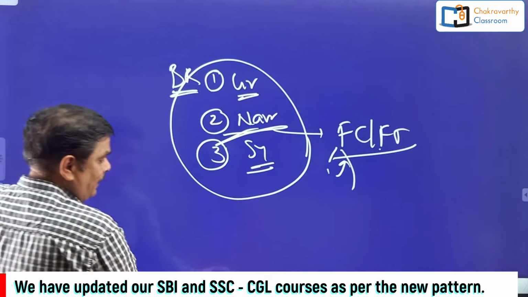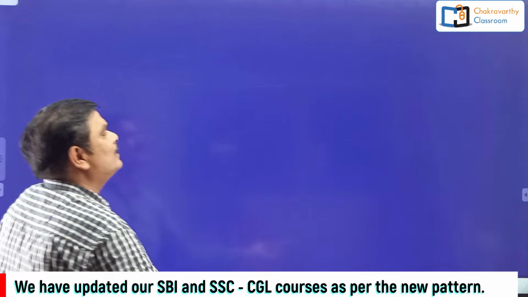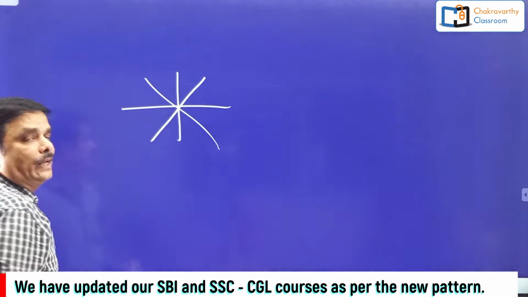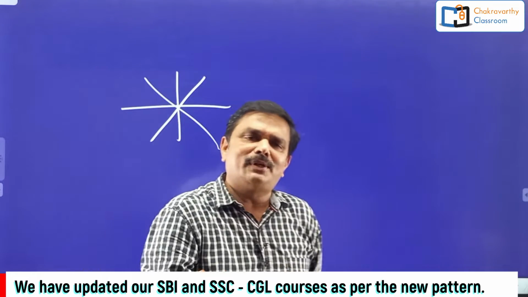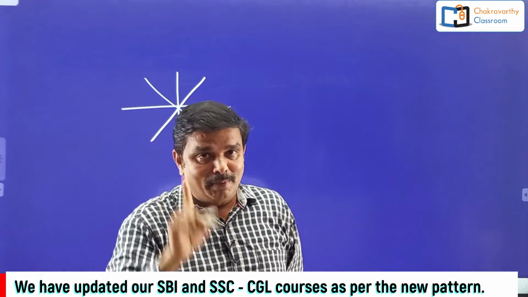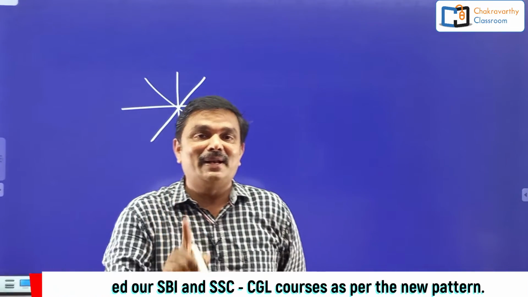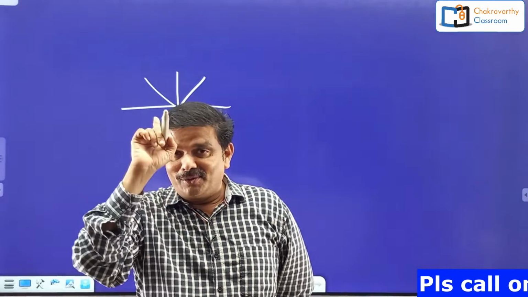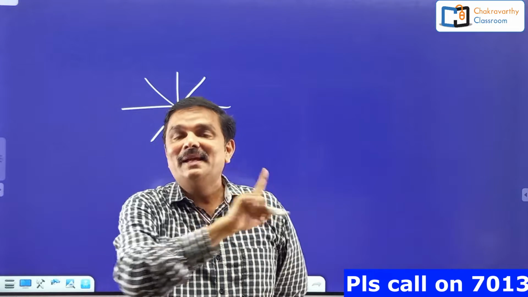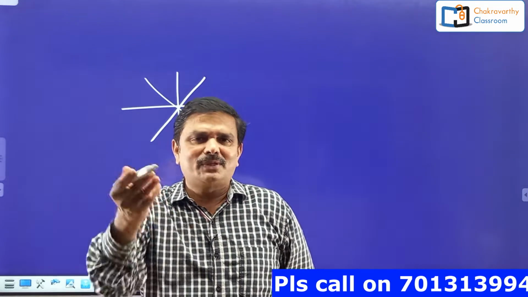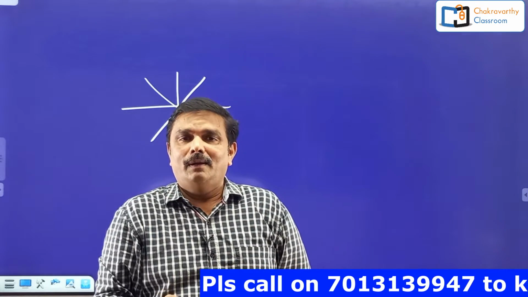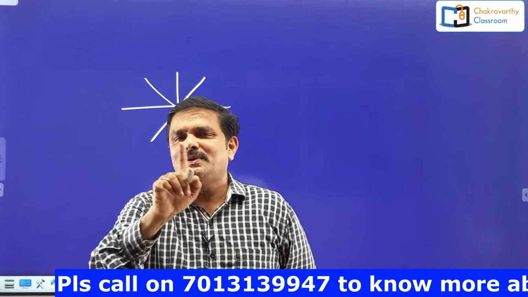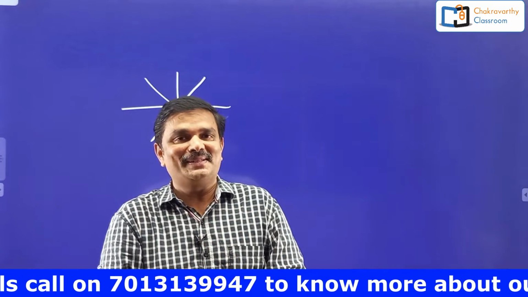Got the clarity? Basics you have to learn. Next one is directions. Students, directions is a very simple chapter. If you know all these 8 directions and what is right side, what is left side, you can easily solve the questions. But nowadays, even at prelims level also, they are changing the pattern. They are just giving many twists in the direction chapter also. I've discussed some twisty questions, I've posted some videos on YouTube also. They are very twisty questions, where logic will be involved.